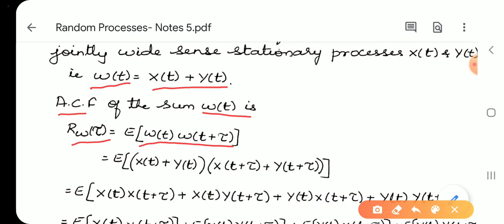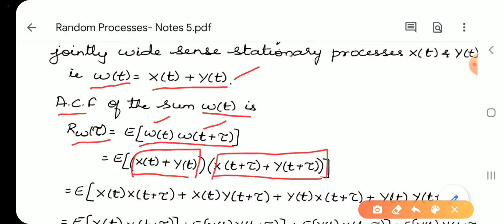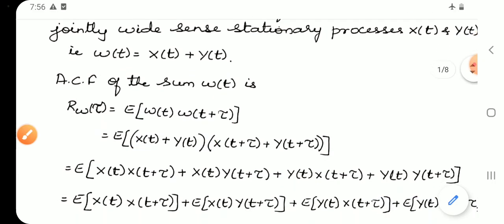But the value of W is X of t plus Y of t. So, in the place of W of t, we will put E of X of t plus Y of t. In the place of W of t plus tau, we will put X of t plus tau plus Y of t plus tau. Now, we have two binomials. Let us multiply these binomials.